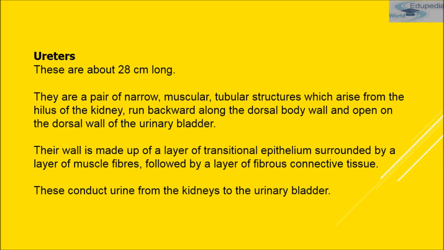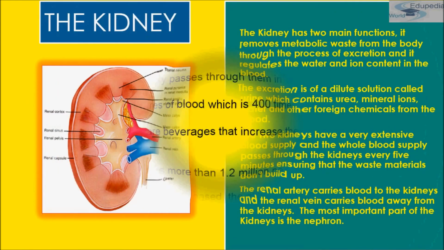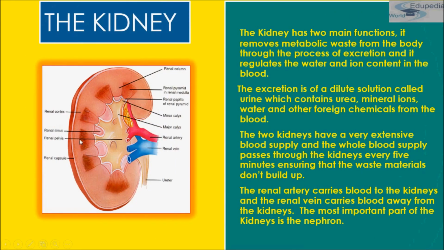Ureter is the continuation of the renal pelvis, and it is lined internally by transitional epithelium. Let me show you the diagram once again. See, this is renal pelvis. So the ureter, this is the ureter. Okay, so ureter is the continuation of renal pelvis, and it is lined internally by transitional epithelium, students.